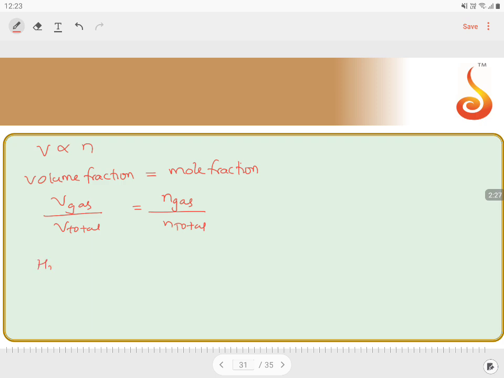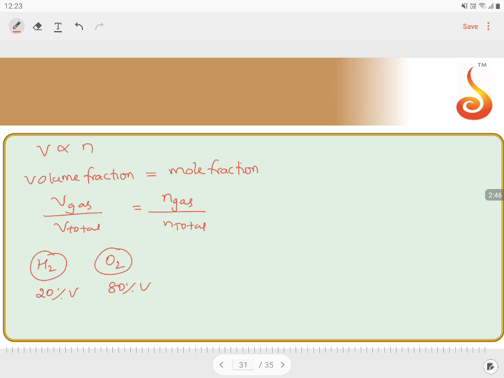Given hydrogen is one gas, oxygen is another gas. If hydrogen is occupying 20% by volume and oxygen is occupying the remaining 80% of the volume, the entire volume is spread in this way: 20% hydrogen, 80% oxygen.